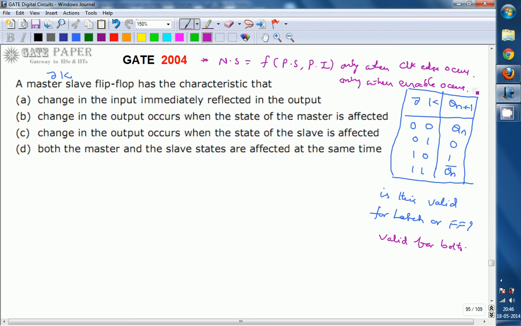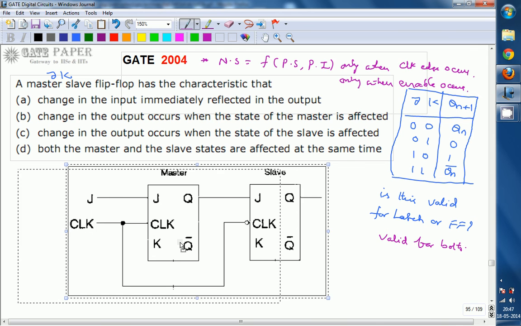Now we will come to the JK master slave flip-flop. It is treated as a single flip-flop, but internally it consists of two latches: one is the master latch, the other is the slave latch. So the diagram for this one is going to be like this.